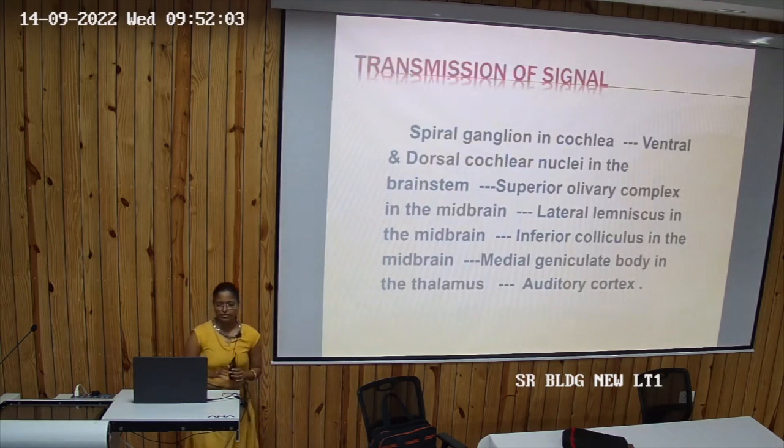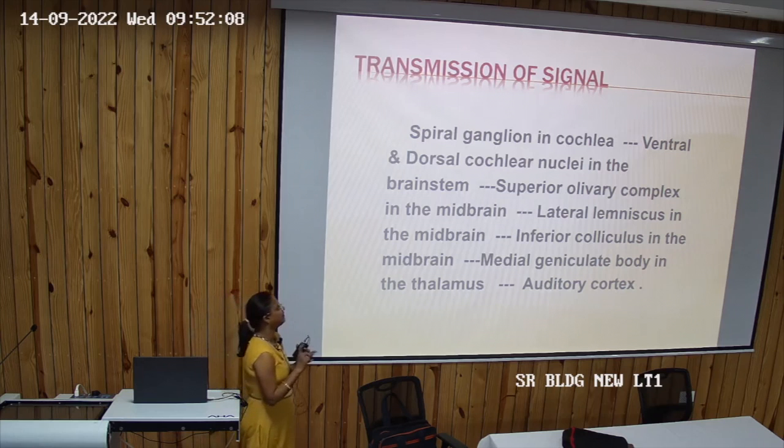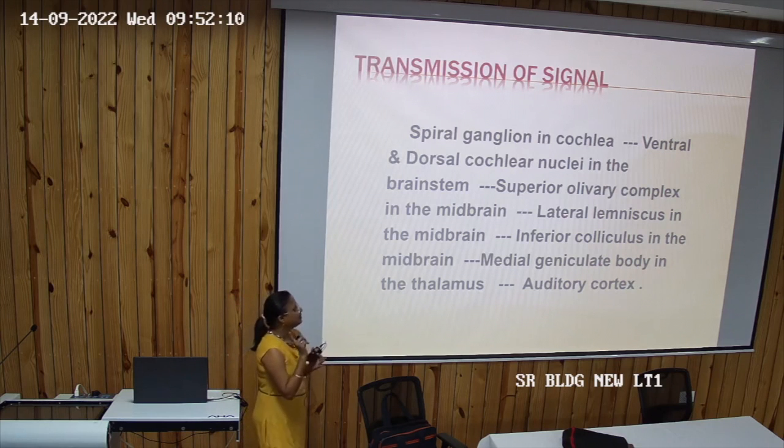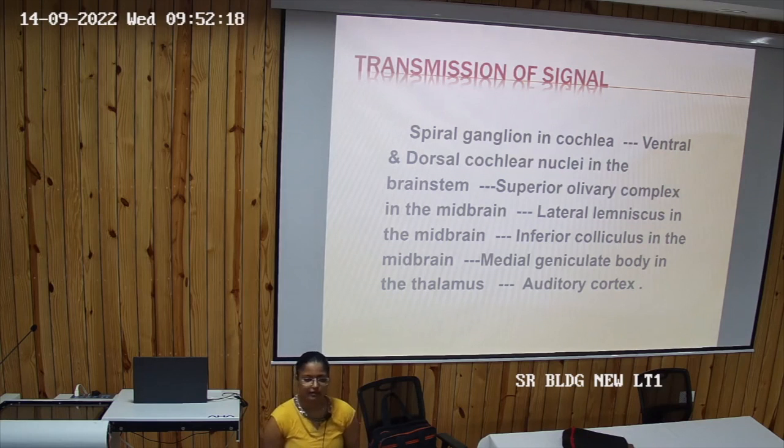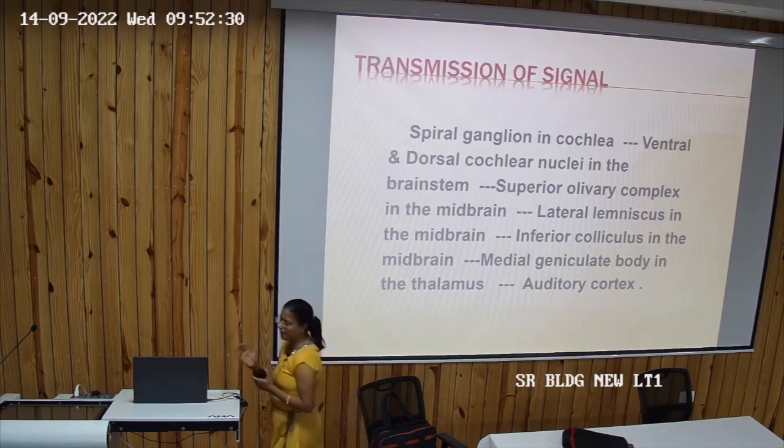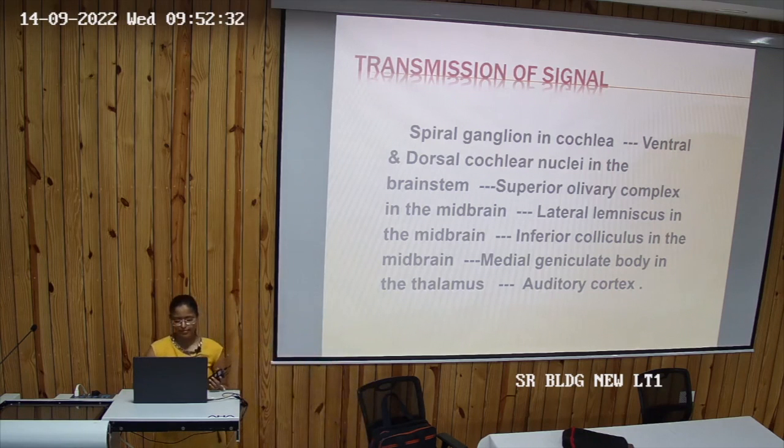Now transmission of signal. So the same pathway is written. The signal will go, as I told you, from the spiral ganglion in the cochlea, then ventral and dorsal cochlear nucleus, that is in the brain stem. Then what? After the cochlear nucleus what was next? Remember the mnemonic E. coli: olivary nucleus, superior olivary nucleus, lateral lemniscus, then inferior colliculi, then medial geniculate body, and then auditory cortex, right? So remember the pathway, and all in the midbrain, then it will go to the thalamus, and then the auditory cortex, right?